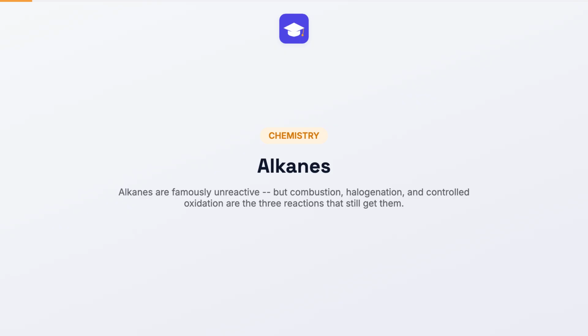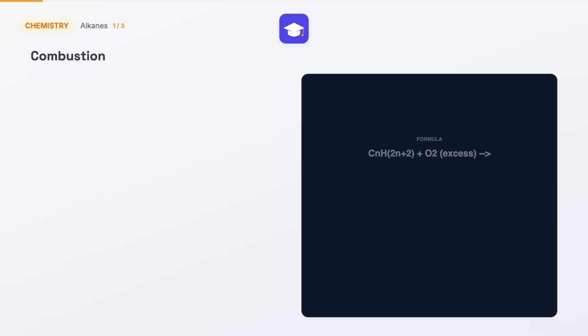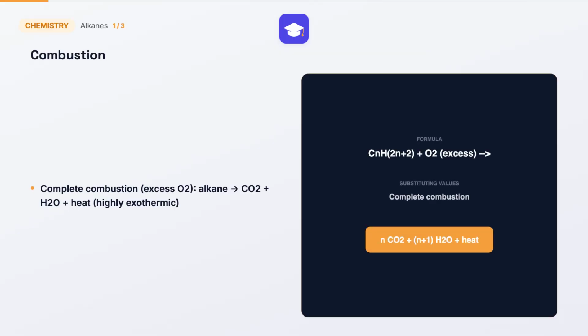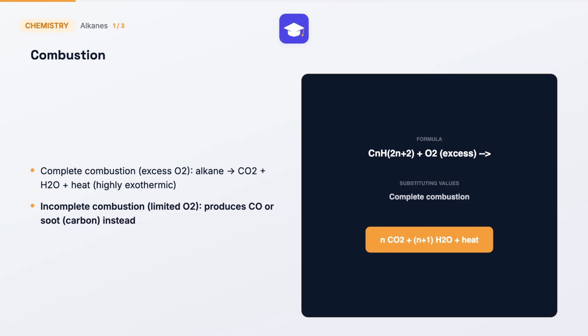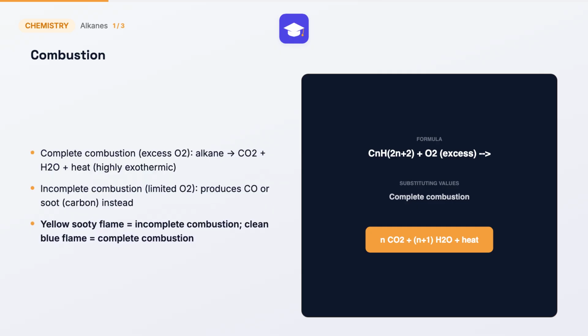Today's topic is the reactions of alkanes, combustion. Let's begin. Alkanes undergo combustion when burned in excess oxygen, producing carbon dioxide, water, and releasing a large amount of heat. This highly exothermic property is exactly why alkanes serve as the primary fuels in petrol, diesel, and cooking gas. With a limited oxygen supply, incomplete combustion occurs instead, producing carbon monoxide or even plain soot, elemental carbon rather than carbon dioxide.